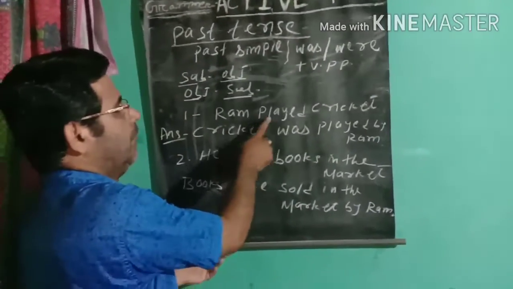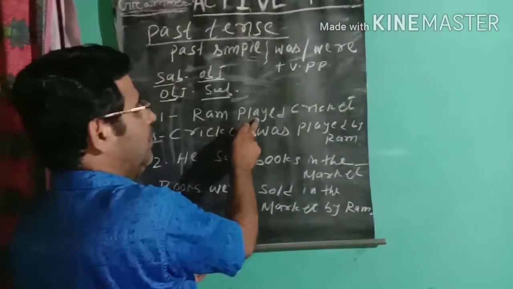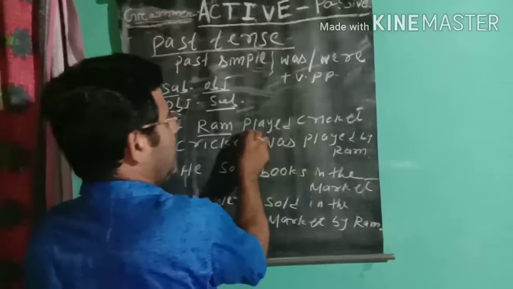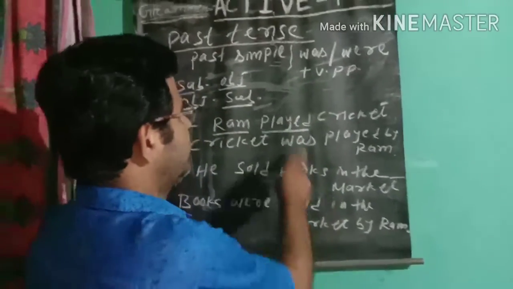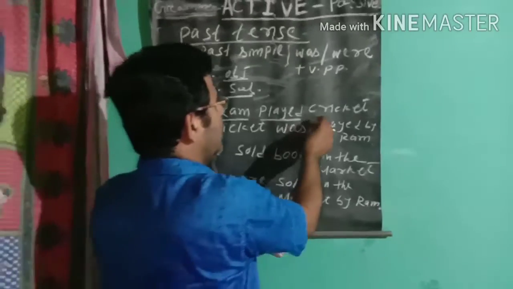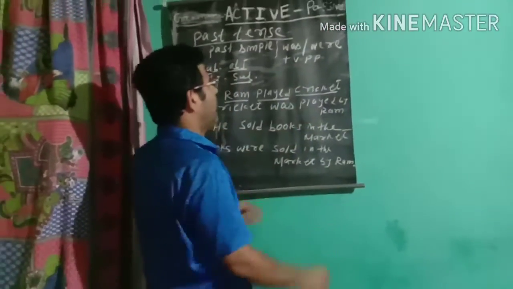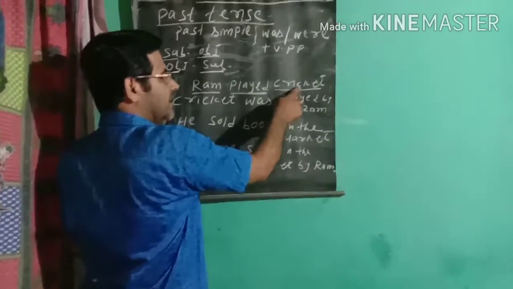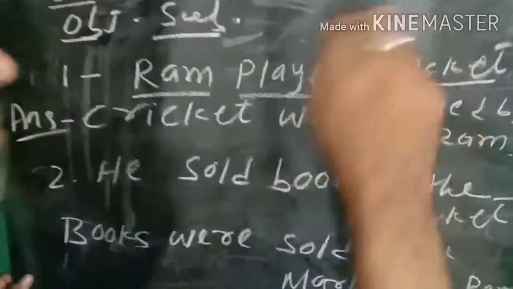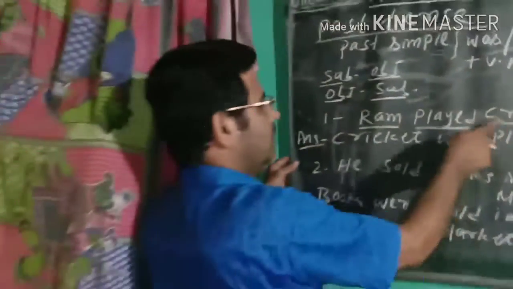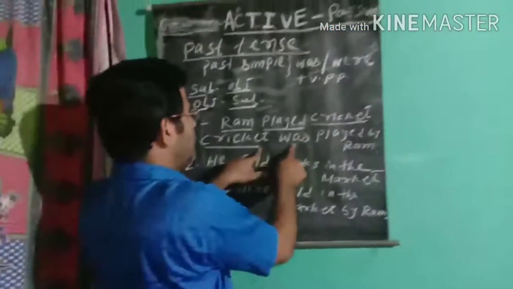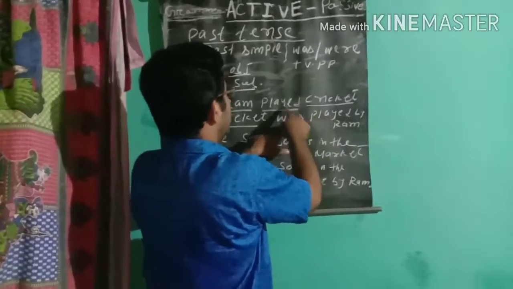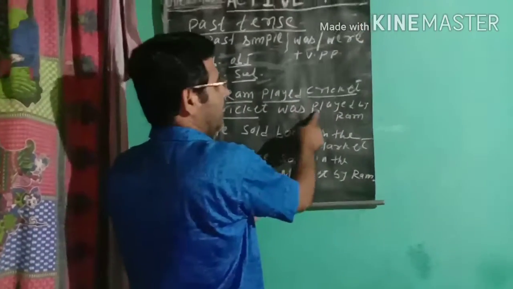Example: Ram played cricket. Active voice. Ram is the subject, played the verb in past simple, cricket the object. In passive voice, the object becomes the subject. Cricket in the active voice is in object form, and in passive form it will come to the subject position. Cricket is singular, so was is used here. Cricket was played, the verb becomes past participle, played. Cricket was played by Ram.